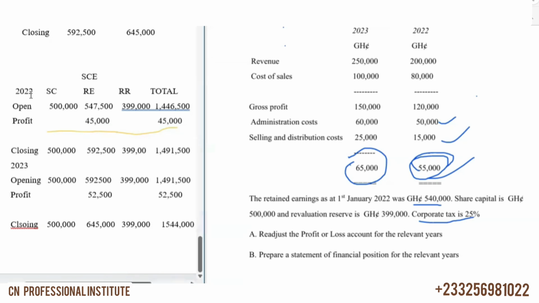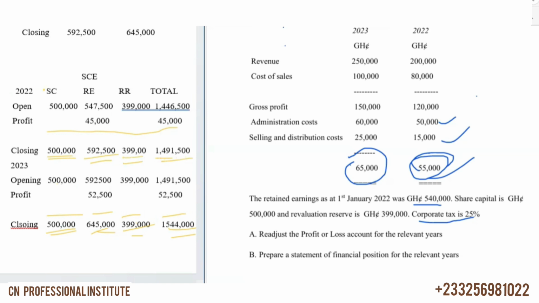So let me underline this one. We know these are the closing figures. So we just cross-check if there's any mistake with the figures. Just understand that what I'm doing is a normal changes in equity.